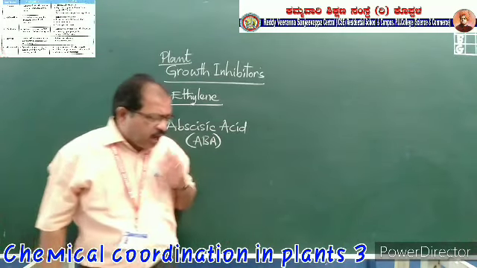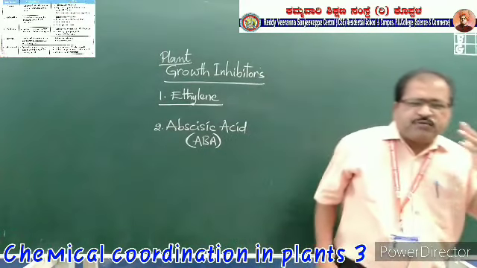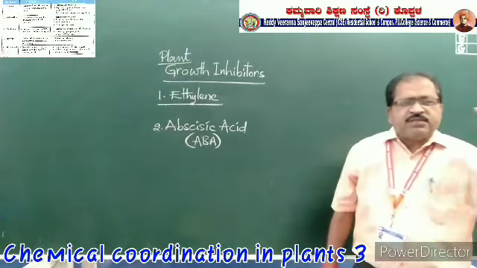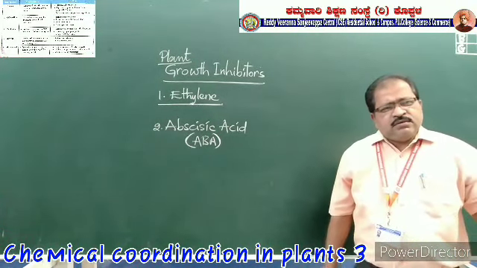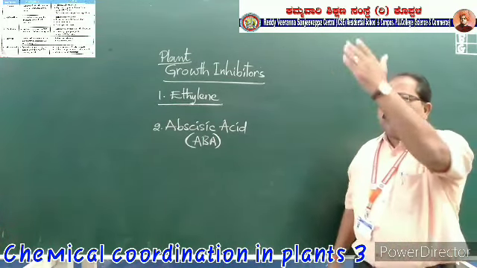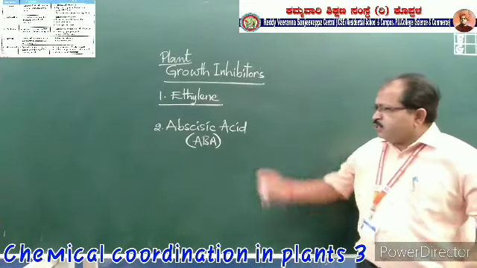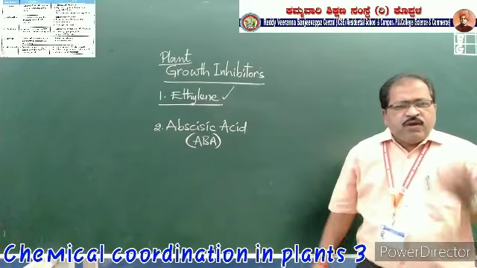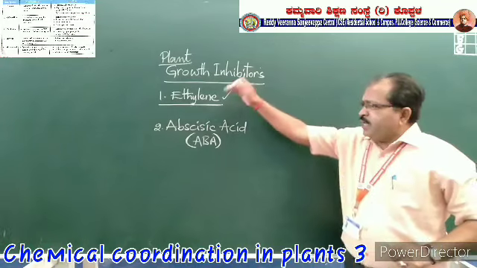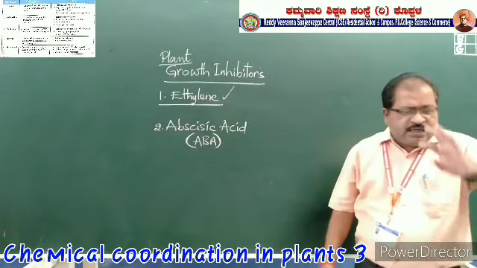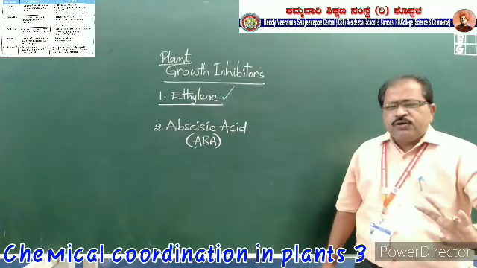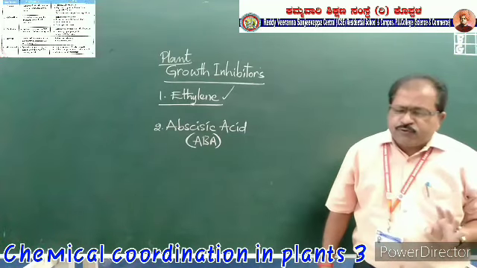Actually, we have learned that hormones are produced at one place and their activity will be in another place. That means they travel from the source to the sink. Source means where they are produced, sink means where they are utilized. But this plant hormone, ethylene, is produced at one place and works at the same place. It is an exceptional plant hormone. It is completely gaseous, and it is produced in the fruit and works in the same place, in that fruit only.